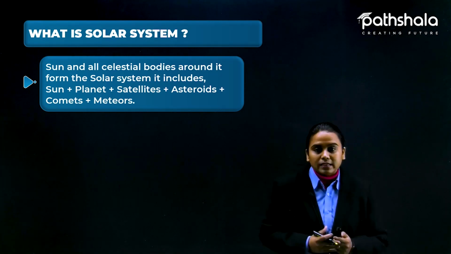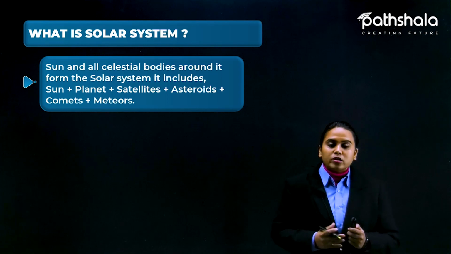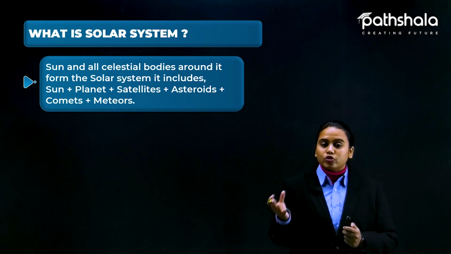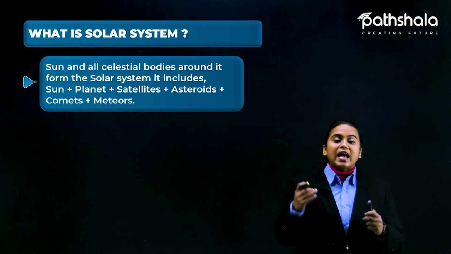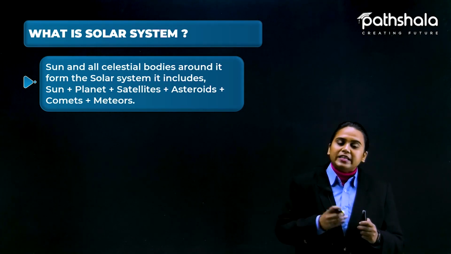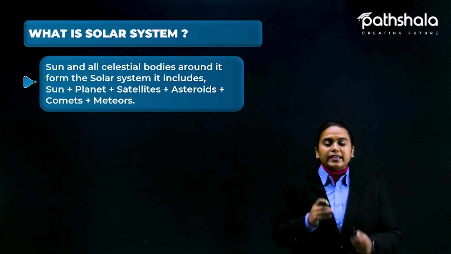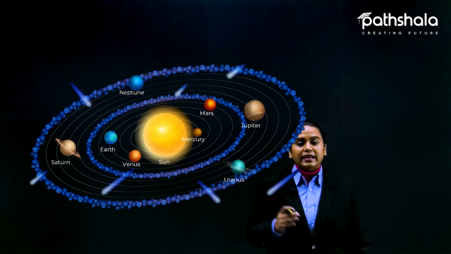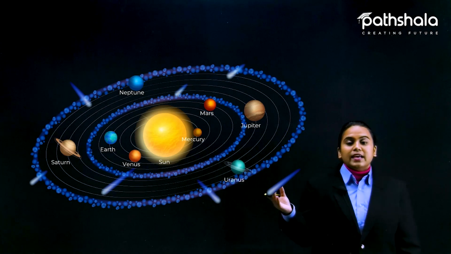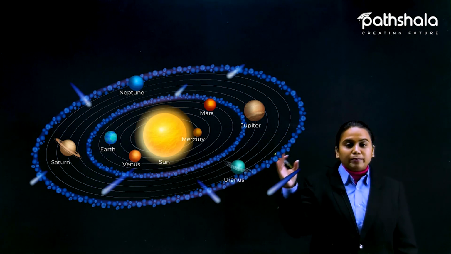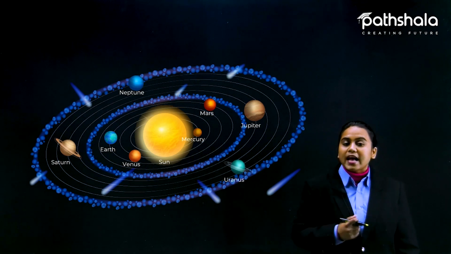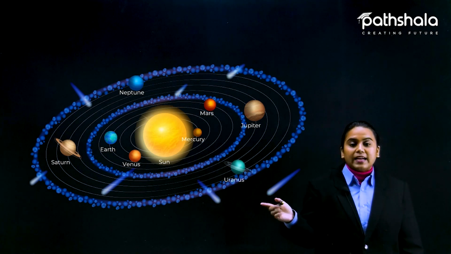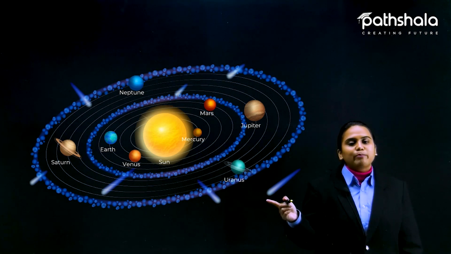Not only that, we also have natural satellites, that is moons, including the other planets' moons, and the asteroid belts, meteors and comets. So all these things together make up a solar system. See, here is the diagram: all the planets you can see in different colors, the blue belts are the asteroid belts, and the certain tail that is there is the comet part.